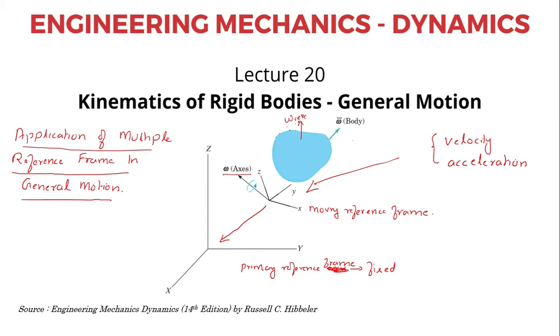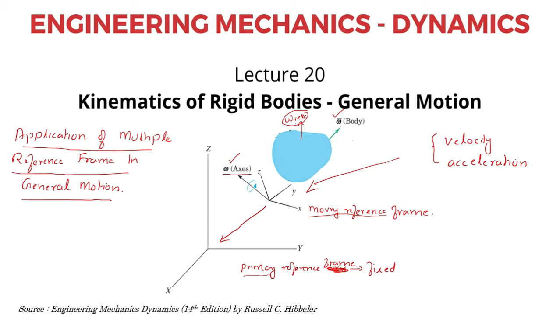Or this in turn, I can represent this omega relative as omega dash with respect to the primary frame. So here omega is the corresponding angular velocity of the moving reference frame with respect to the primary reference frame, and omega dash is also the angular velocity of the rigid body with respect to the primary reference frame. And here omega relative is the angular velocity of the rigid body with respect to the moving reference frame. So I will be concentrating on this and this only, omega and omega bar.